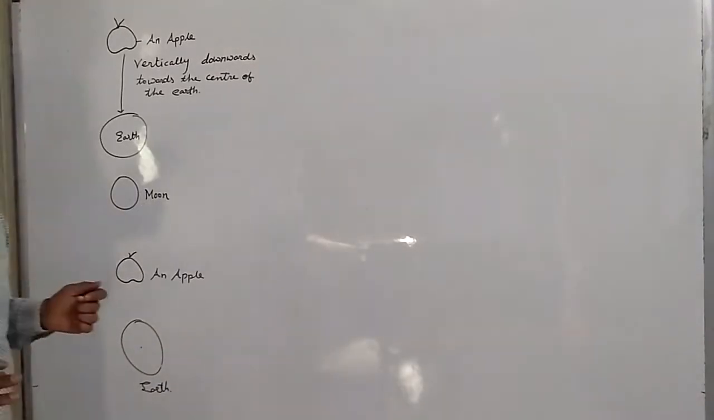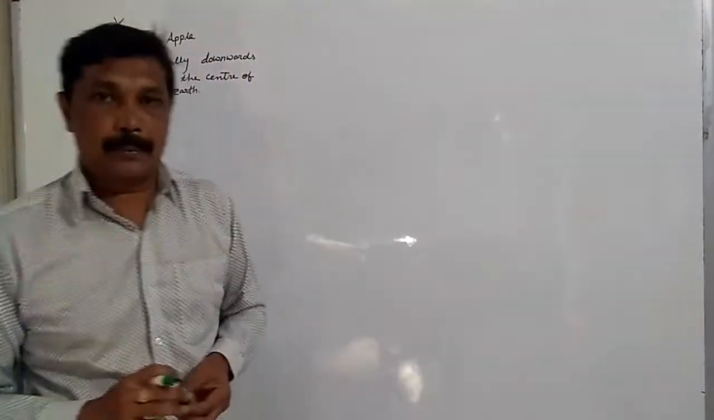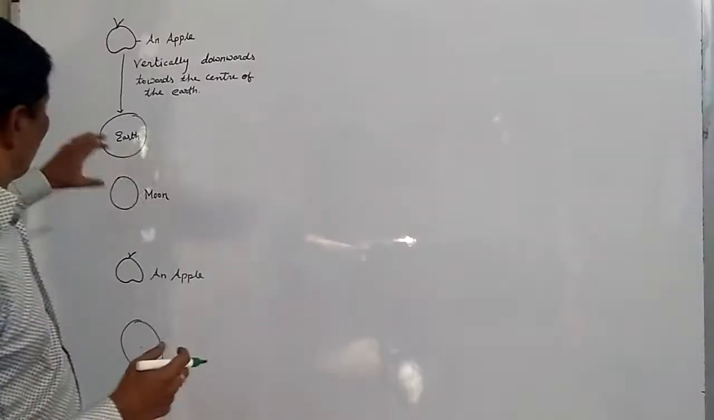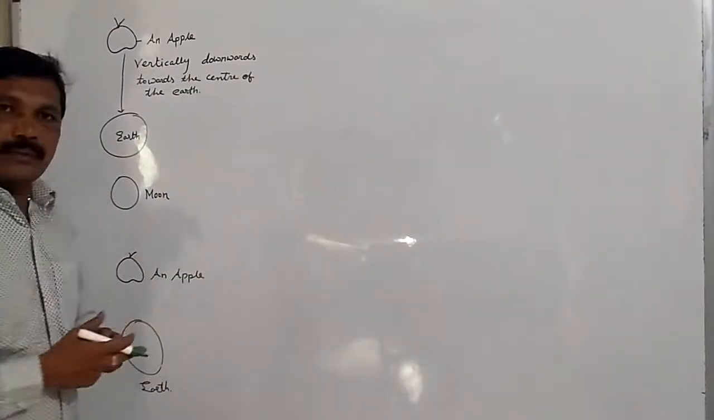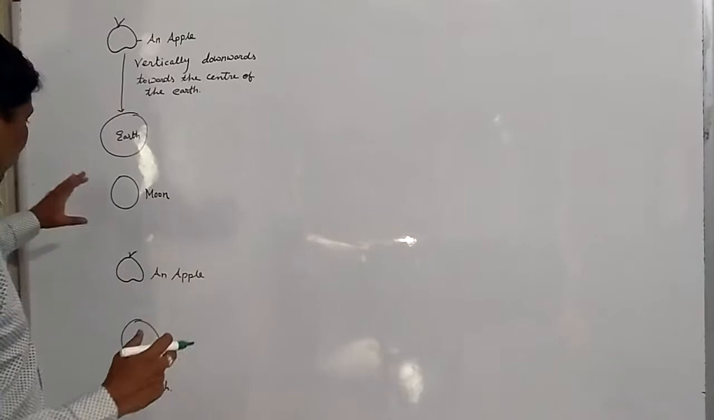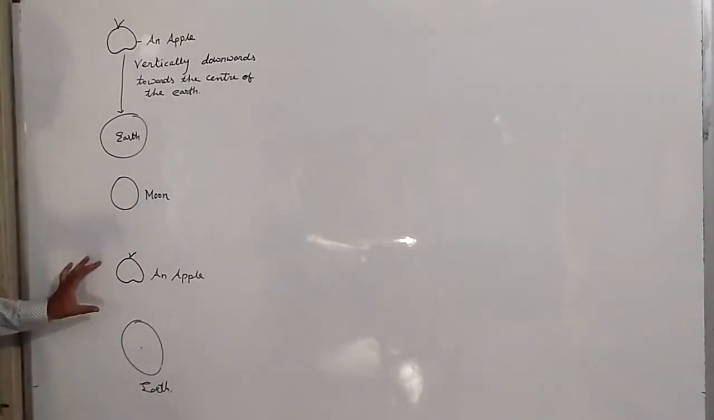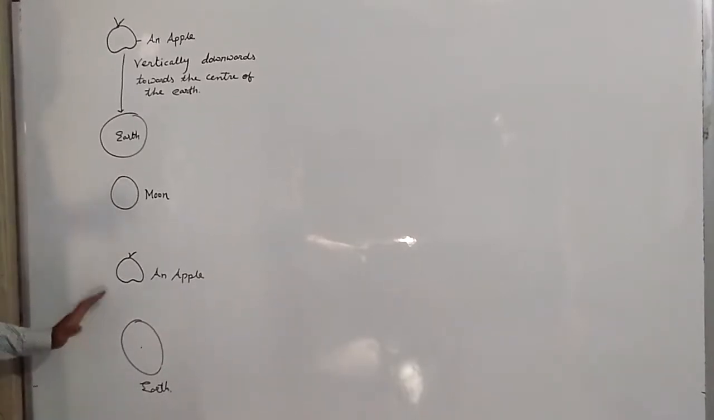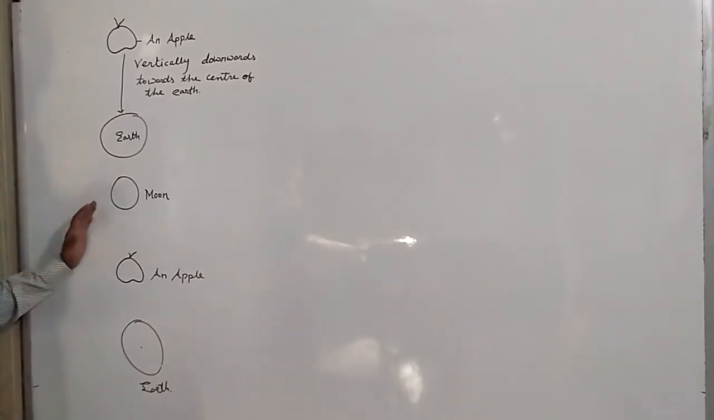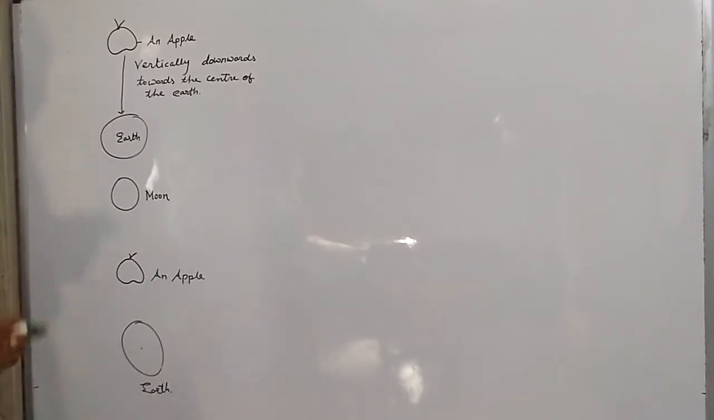Now, he started thinking about gravitational force in a broad concept. He brought the moon into his consideration. Now here, if we consider all these three bodies, the moon, an apple and the earth, he considered all these three bodies as a part of the universe. All these three bodies are in the universe.